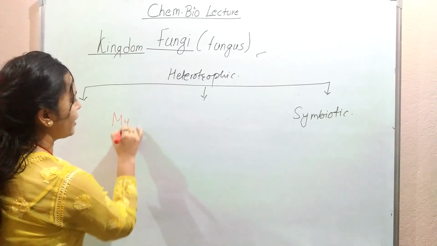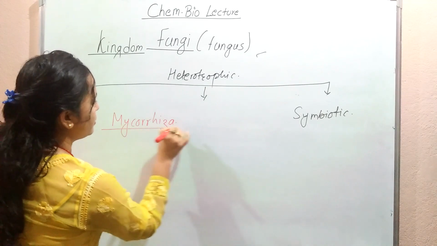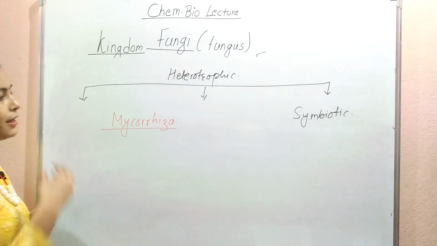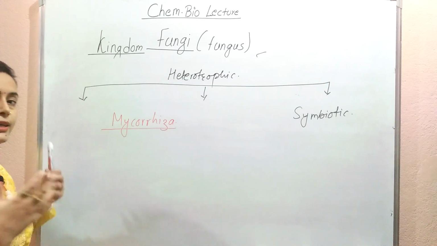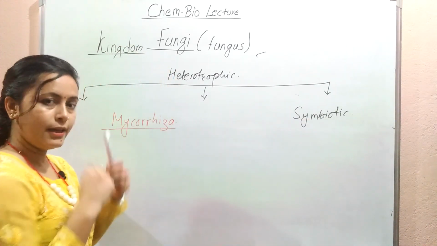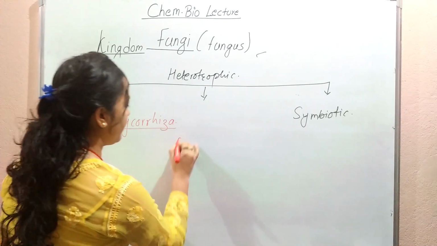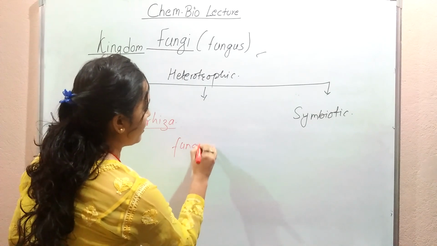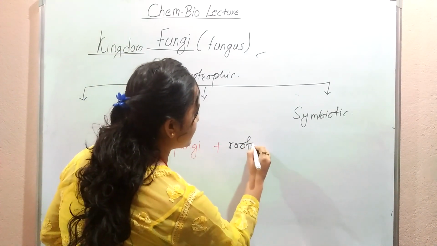Another point is mycorrhiza. When we discuss the mycorrhizal association, what we must not forget is that it is again a symbiotic, mutual association of fungi with the roots of higher plants.